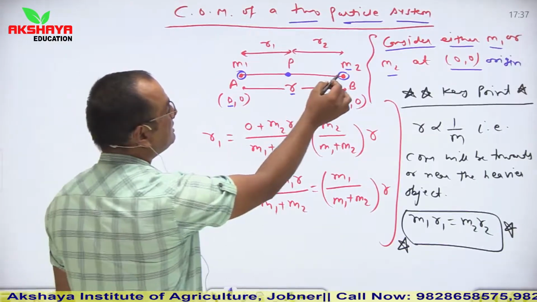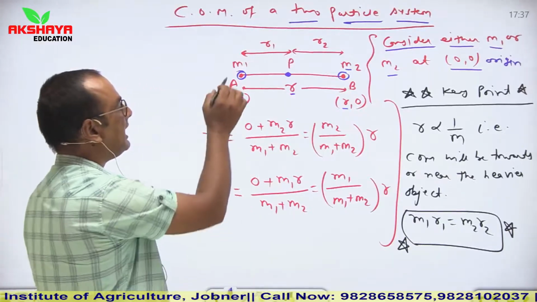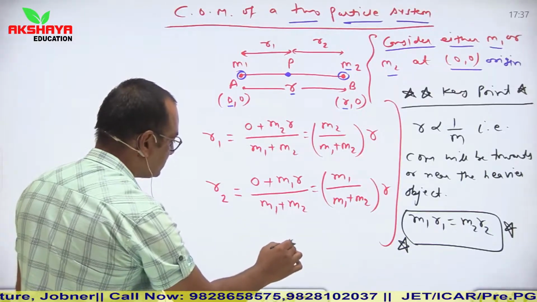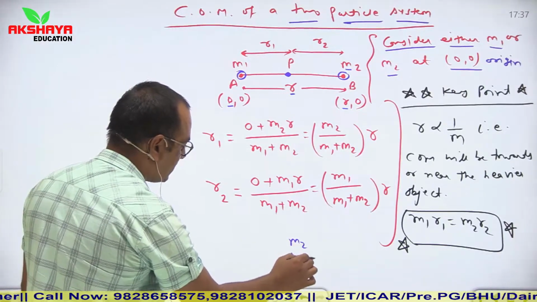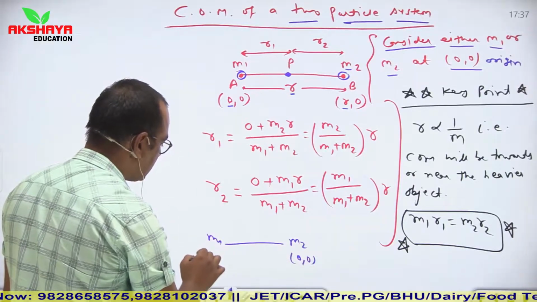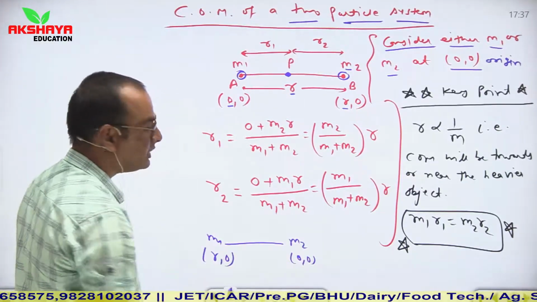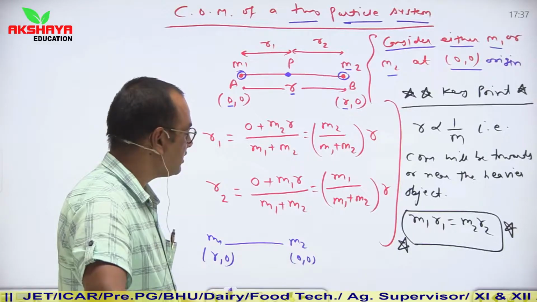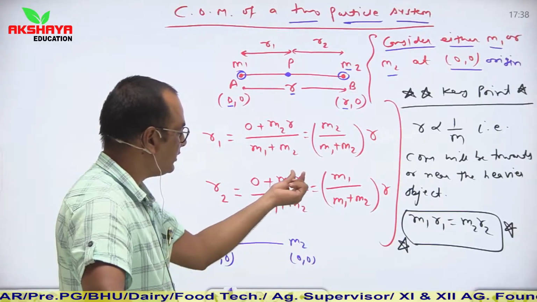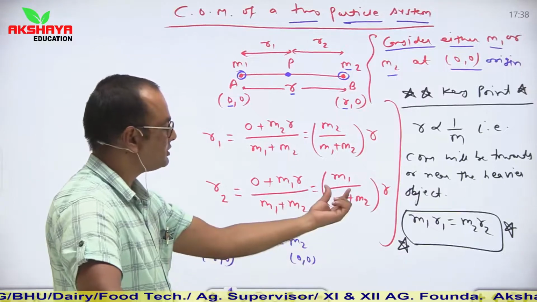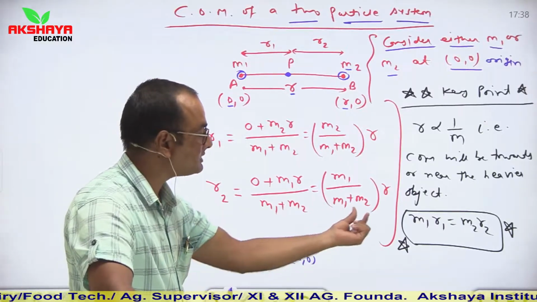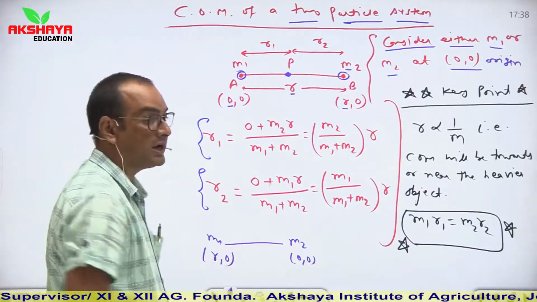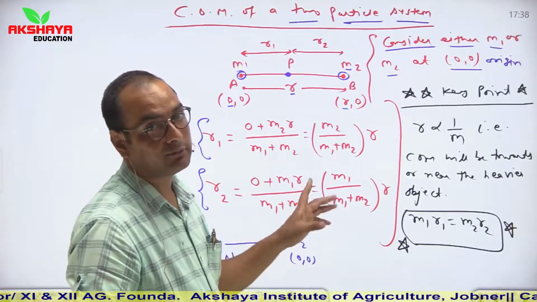Now if we consider m2 at 0, 0 and m1 at r, 0, then in this condition m2 is at 0, 0 and m1 is at r, 0. So m2 into 0 becomes 0 and m1 into r, so m1 into r upon m1 plus m2, so the position vector becomes m1 upon m1 plus m2 into r. So this is the relation for the position vector of the center of mass with respect to m1 and m2 respectively.